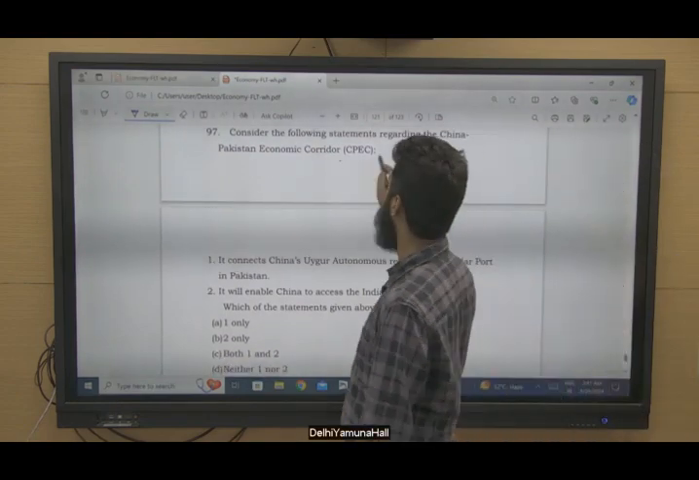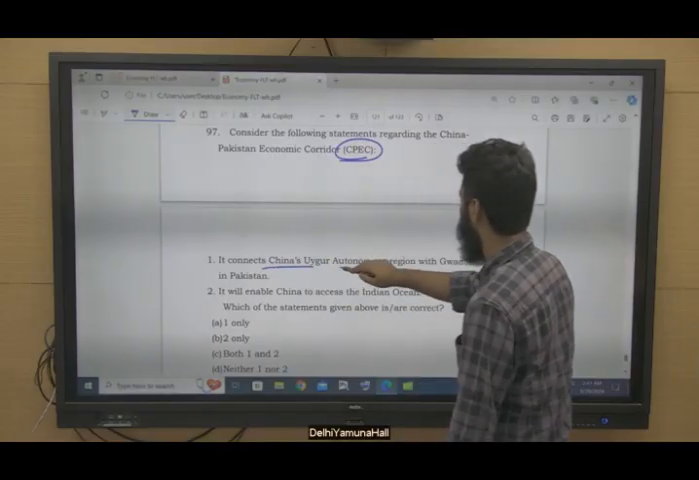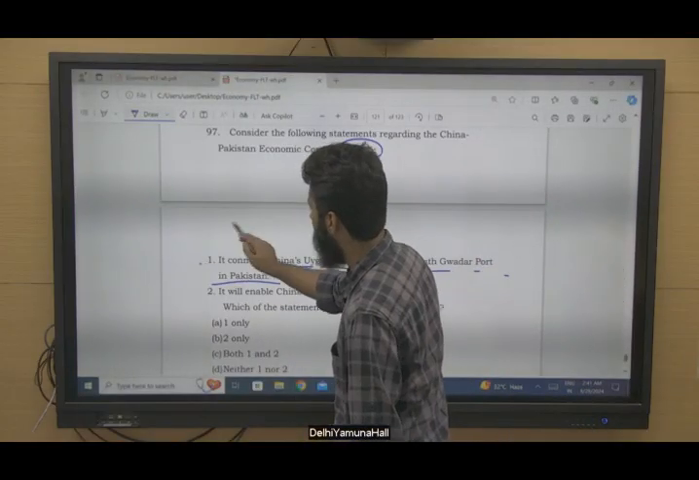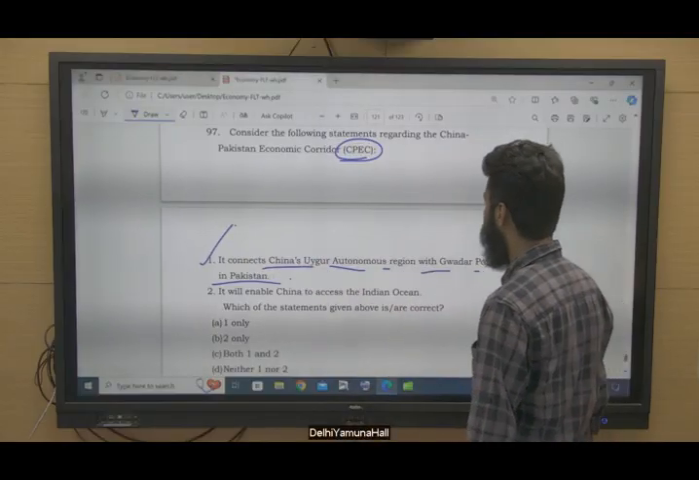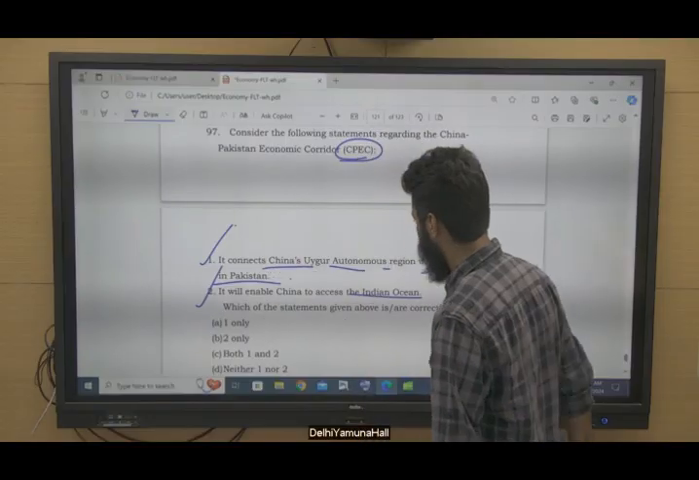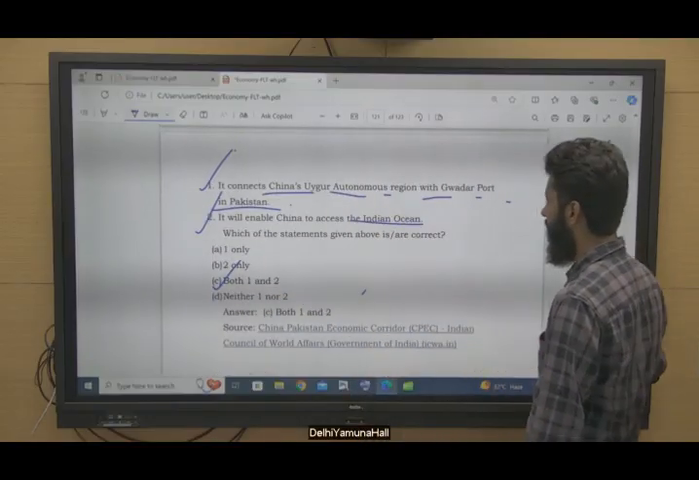Consider the following statements with reference to China-Pakistan Economic Corridor. It connects China's Uyghur Autonomous Region with Gwadar Port in Pakistan. Correct. It will enable China to access Indian Ocean. Yes, through Gwadar Port. This is also correct. So both statements are correct. Option C is the right answer.